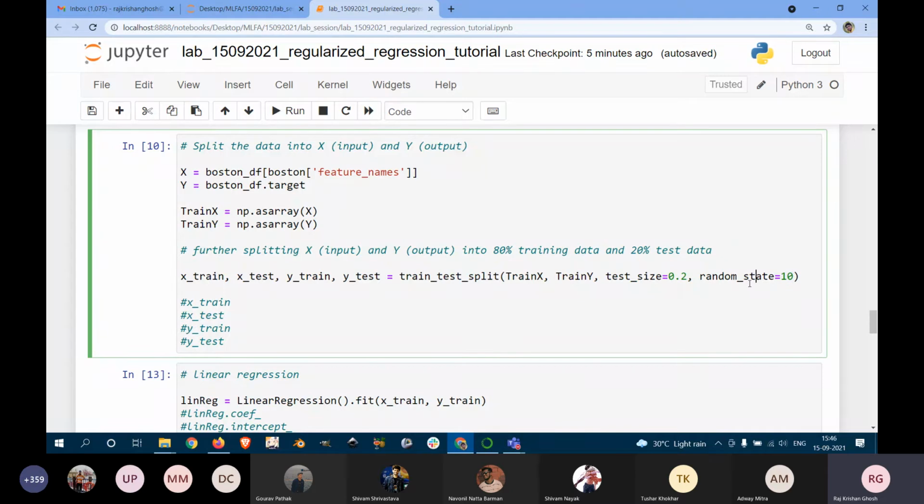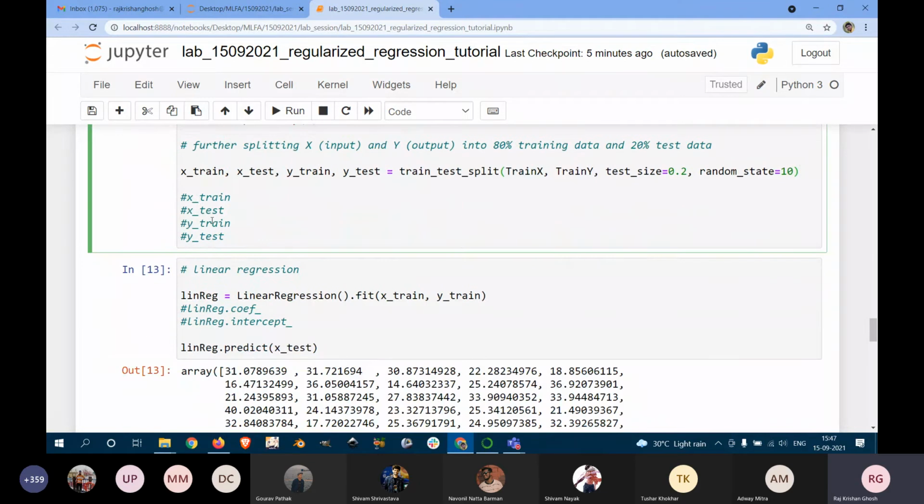In the assignment, you will have to use a particular random state here, because evaluation is automatic and will be based on that specific random state. So it is defined in your assignment.